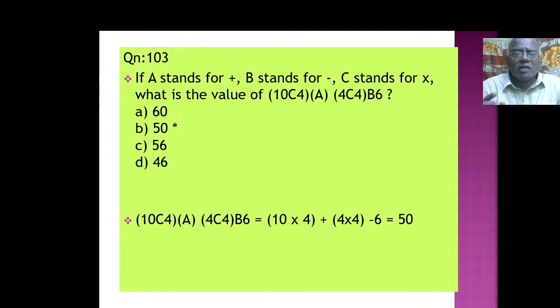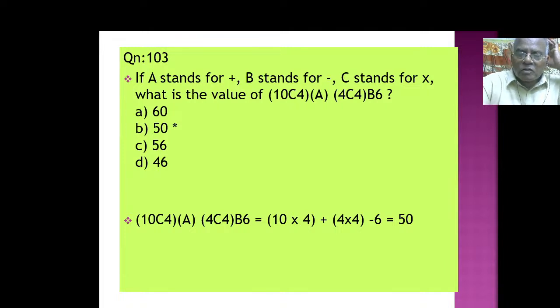What is C? C stands for multiplication, so 10 into 4. Afterwards comes A, plus, then 4 into 4.